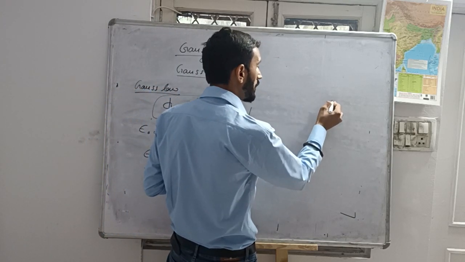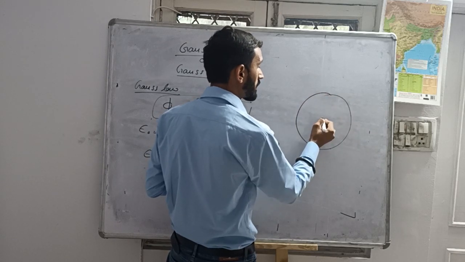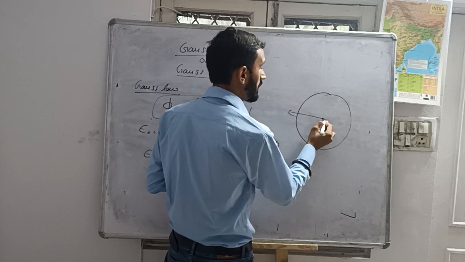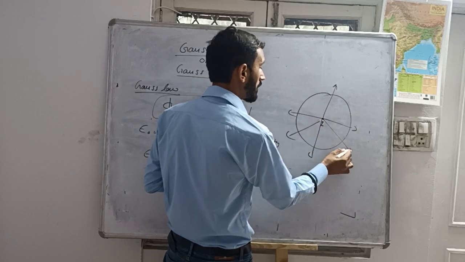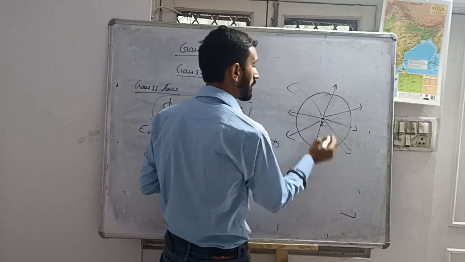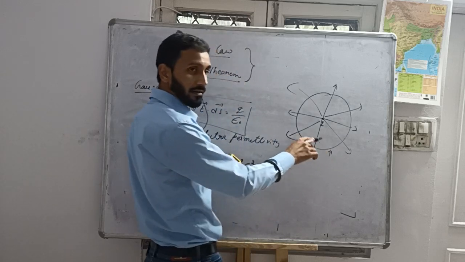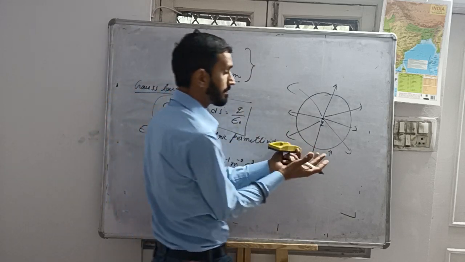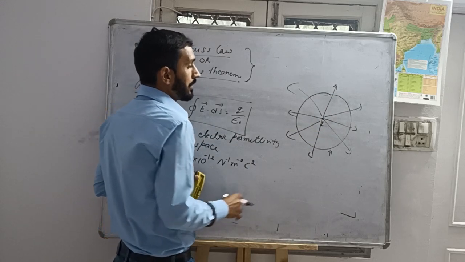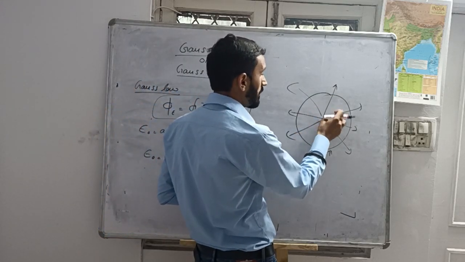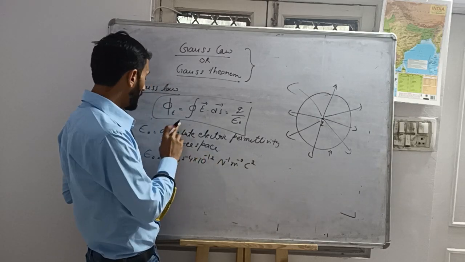Now, here is Q. It is a closed surface. This is not a circle, this is a closed surface like a sphere. Okay, electric lines. Here, if the medium is air, then the permission is this.